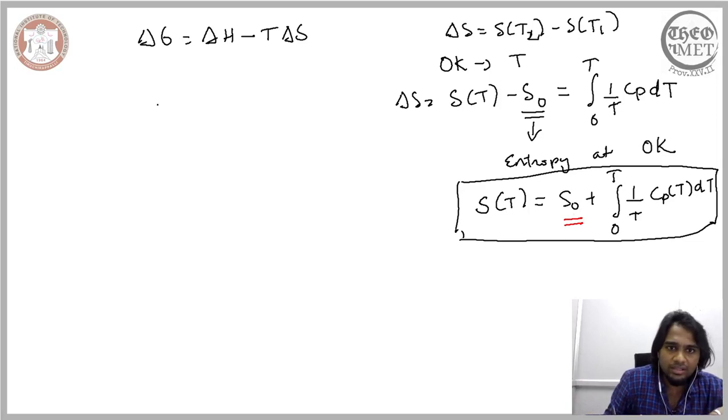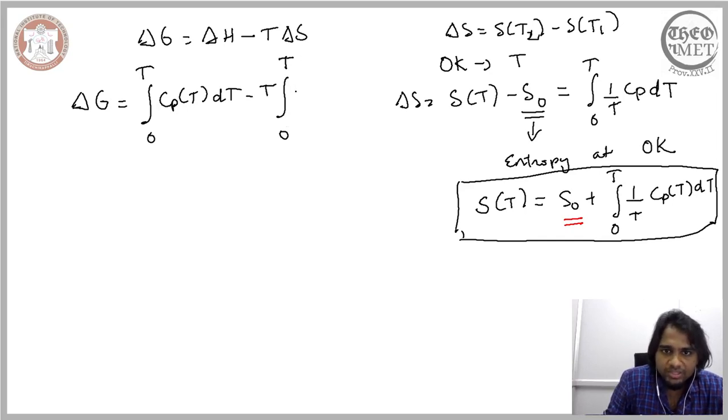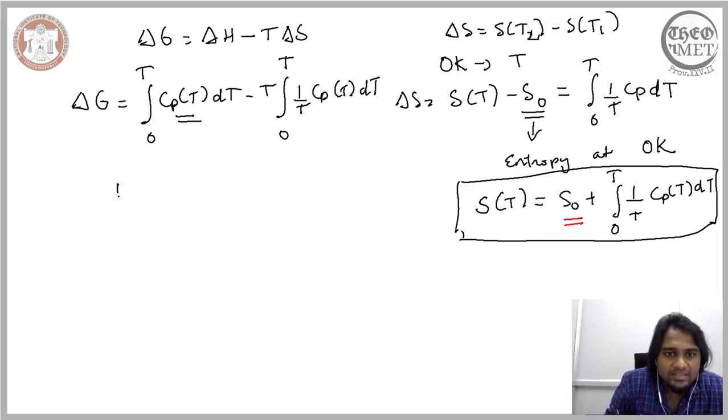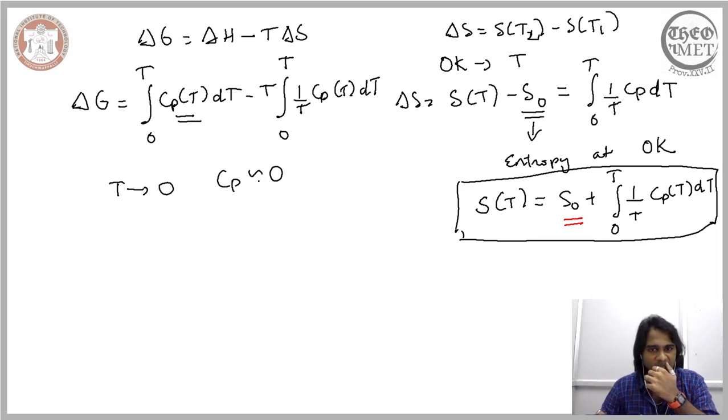Now if you build on it, consider this expression here which we began with, and the expression we now have with us, which involves the material constant, that is the heat capacity of the system. When you compare these two expressions, we saw that the heat capacity of the system is dependent on temperature, and as the temperature tends to 0, the heat capacity of the system at constant pressure will also be close to 0.